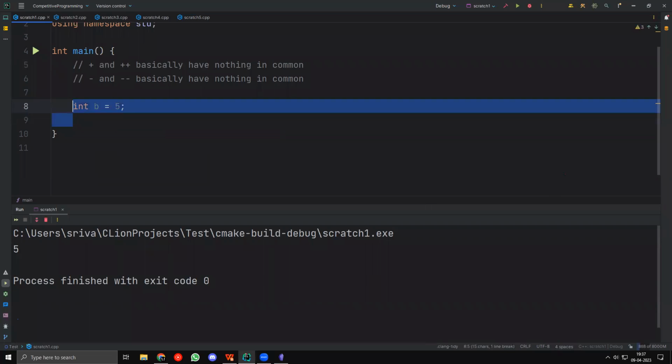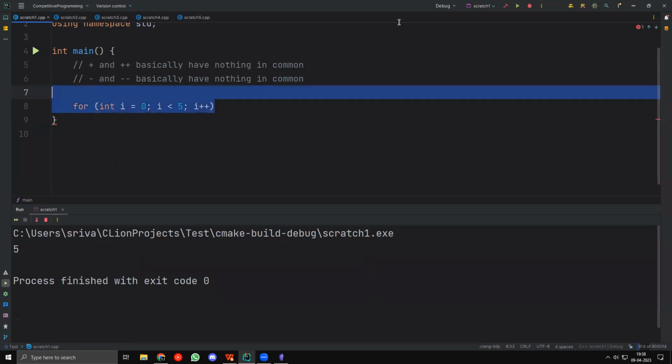Yes. So we can actually take for, like Arvind said, we can take for int i equal to 0, for example. We'll come to for loops in the next class again. I'm sorry. But if let's say I have something like this, don't worry about how this works if you don't know. But this will increment it one by one, right? So it is used in for loops a lot.